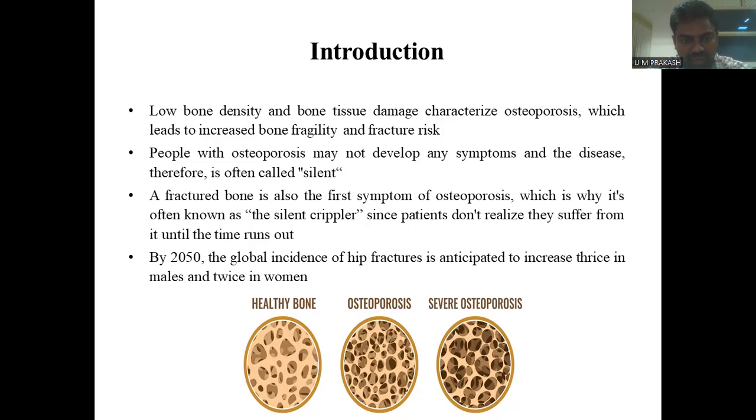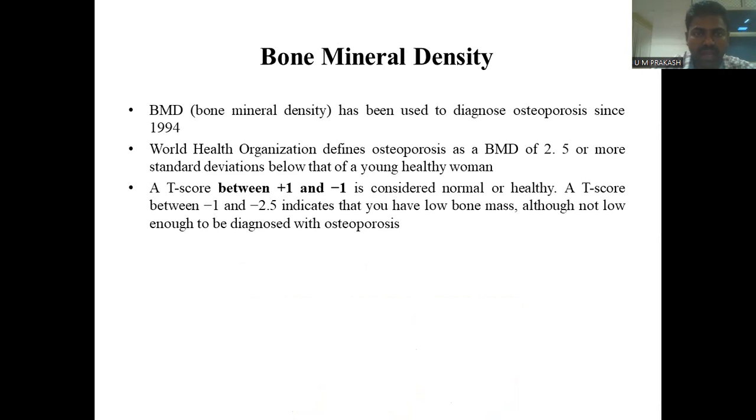By 2050, the global incidence of hip fractures is anticipated to increase threefold in males and twofold in women. Healthy bones look like a honeycomb structure, and this differs in osteoporosis and severe osteoporosis, like the images I have given here. And from bone mineral density, we find out whether it's a healthy bone.